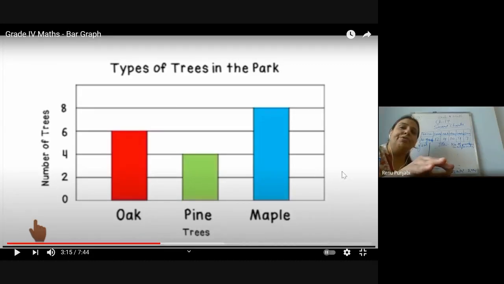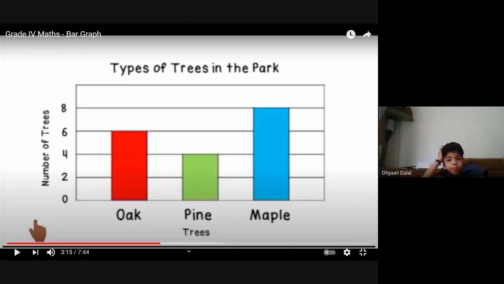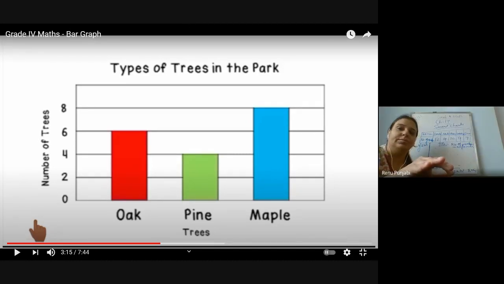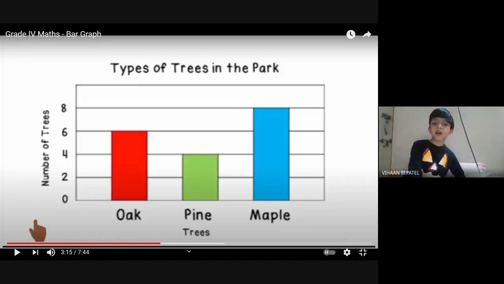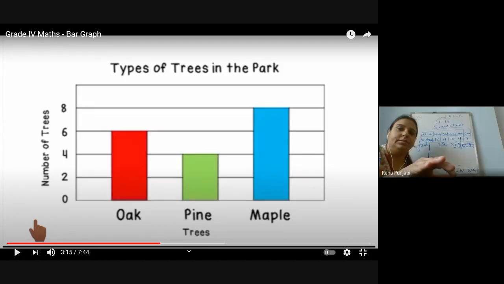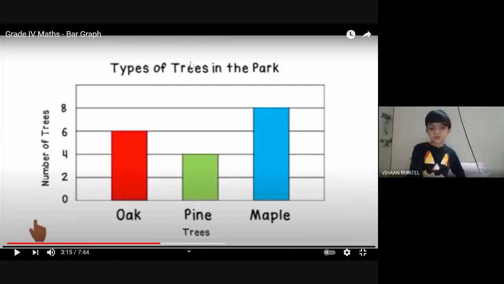Which type of tree is highest in the park? Or we can say, which type of trees are more in the park, by looking at this bar graph? Maple. Write in the chat box. Maple. Is this maple or apple? Maple. What is maple, I'll let you know.